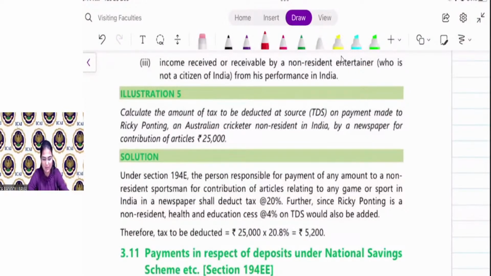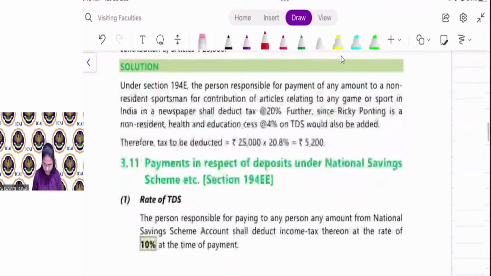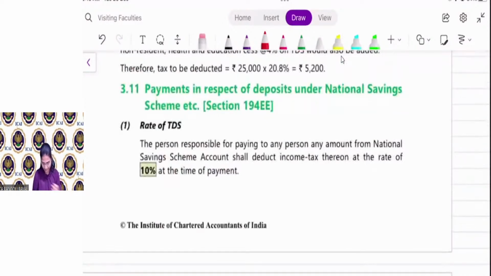Why? Because the payment is 25,000 only. And Ricky Ponting is a non-resident Australian player. Clear? So the TDS is required to be deducted at 25,000 into 20.8%. That comes to 5,200. Clear, everyone? I'll give you 2 minutes. Just go through this and earlier provisions. If you have any doubt, then just let me know. We will discuss, and after that we will discuss 194E.